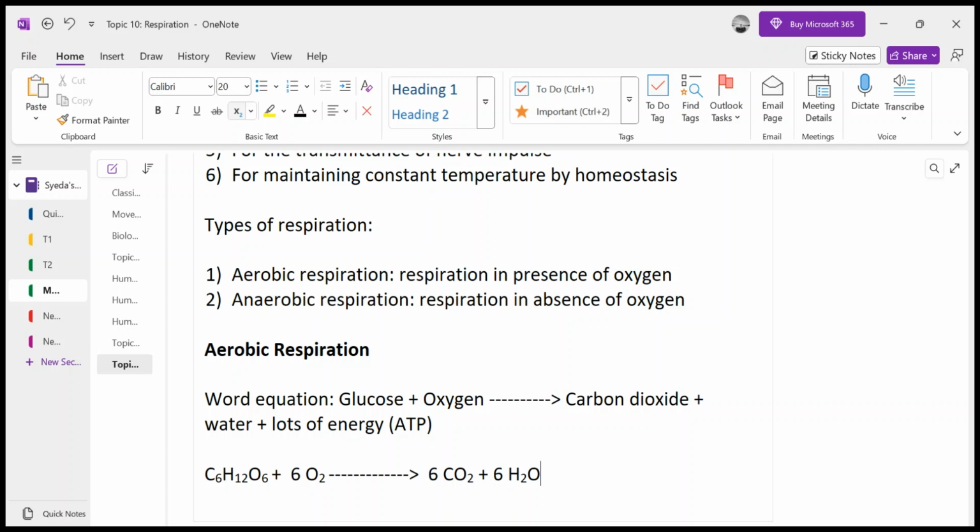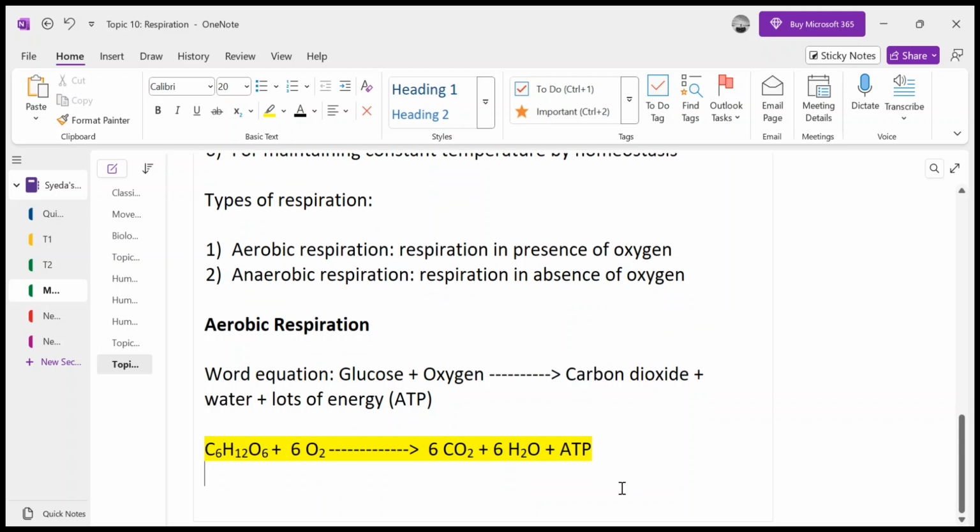In photosynthesis, plants use sunlight, solar energy, and by the use of carbon dioxide and water they produce glucose and oxygen. And then this glucose is again broken down to give the energy which plants want for making different things, right? So in the human body we do not have photosynthesis, we only have respiration. So this is the glucose formula, this is the oxygen formula, this is carbon dioxide, water, and ATP, which is the energy, right? So you need to remember this balanced equation of aerobic respiration.